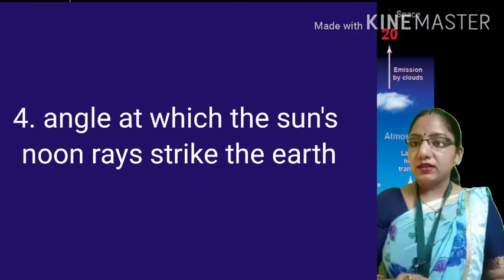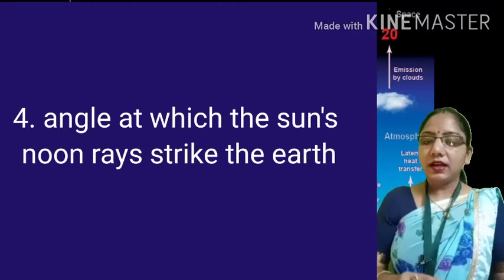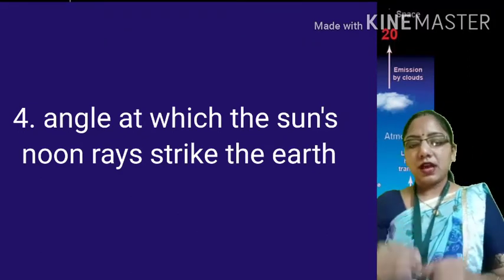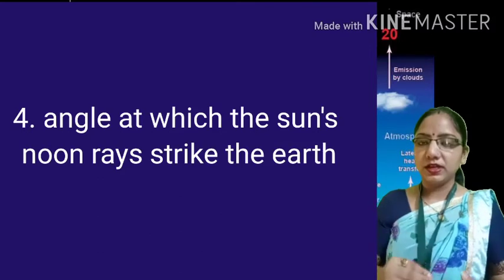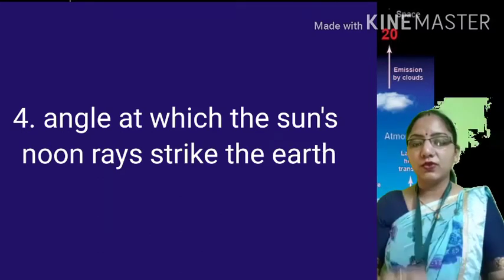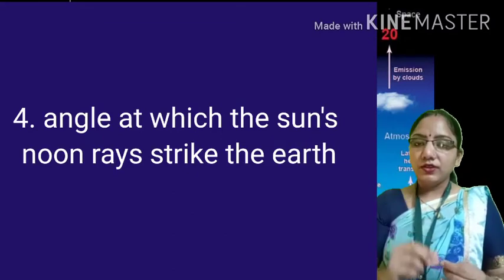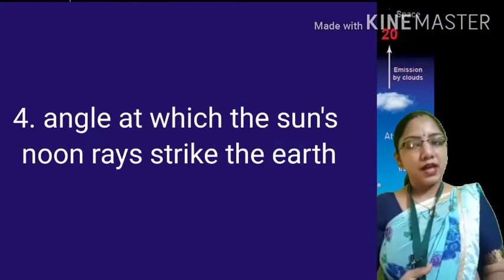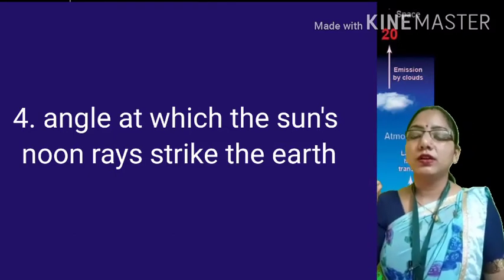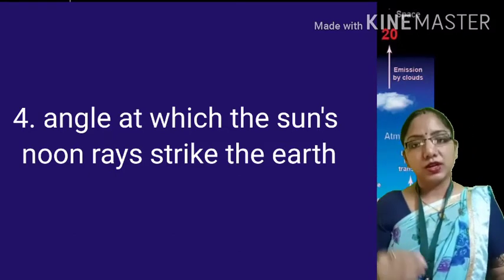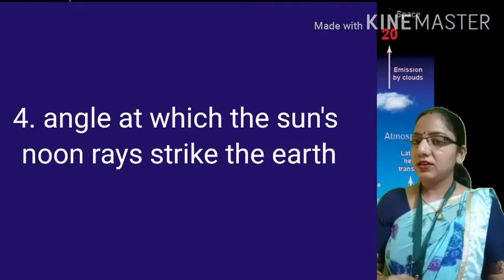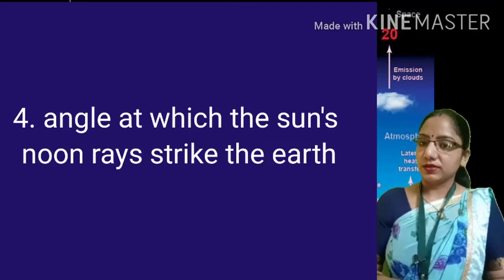The main thing is the angle at which the sun's noon rays strike the Earth. Among all four factors, the last one, the angle, is the most important part influencing the insolation process. So let's see how the angles affect it.